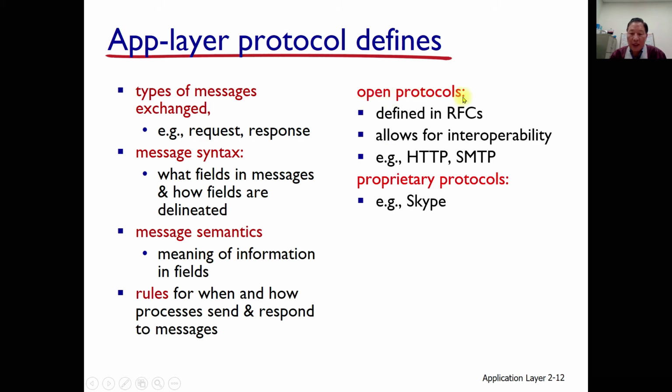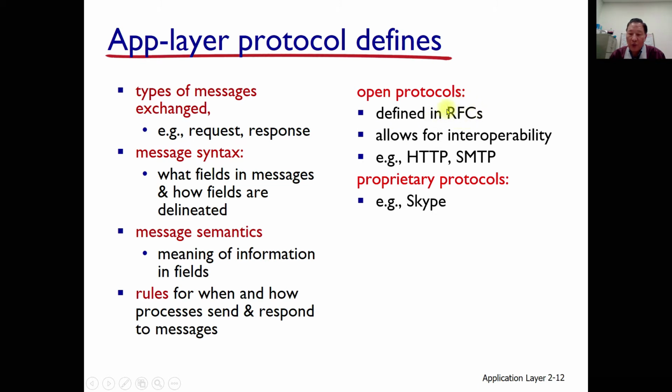Open protocols, let's look at them. To make a protocol a worldwide standard, we need to follow the procedure properly. Usually that is defined in the RFC, request for comments.